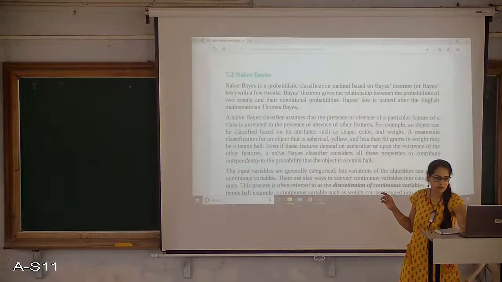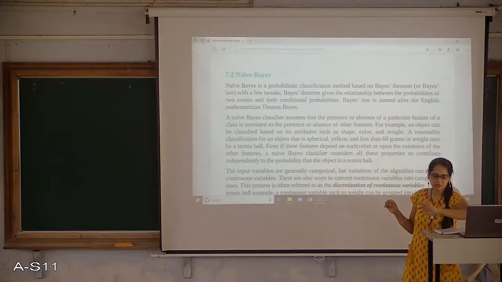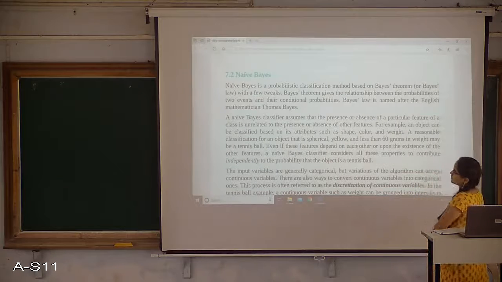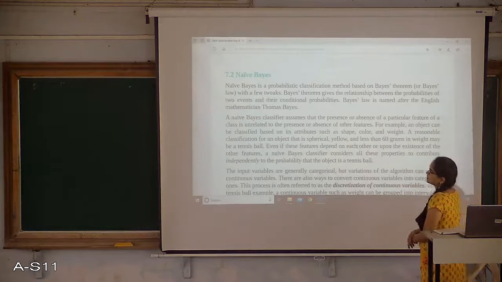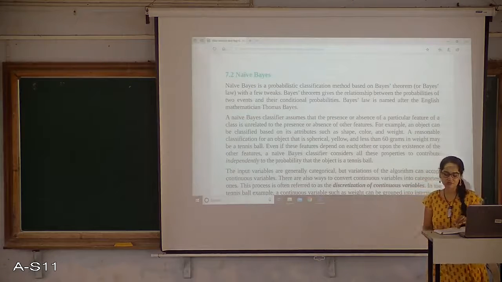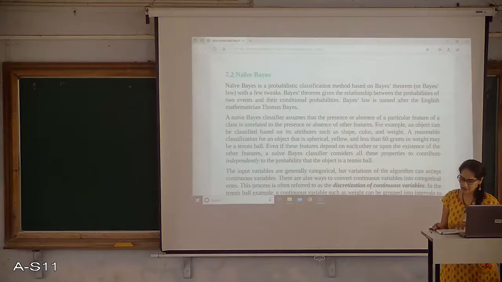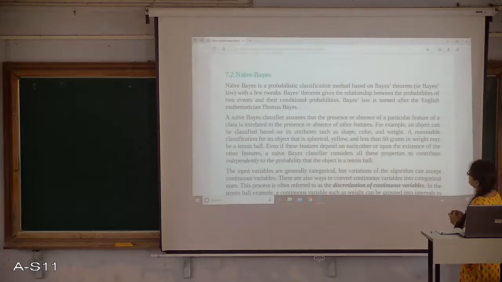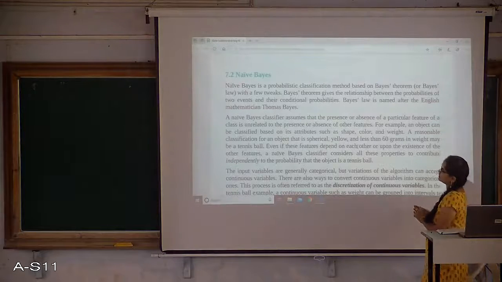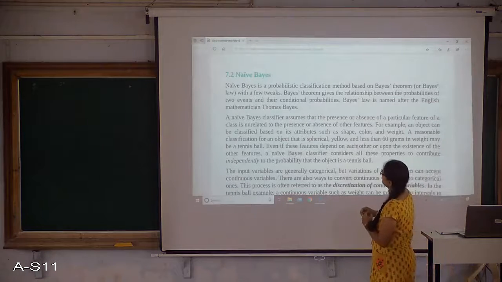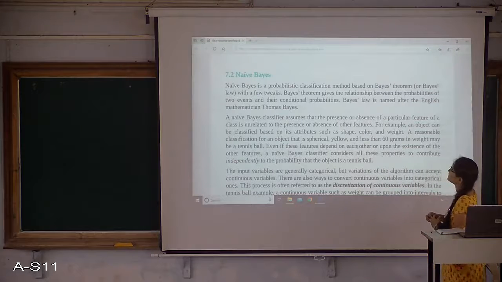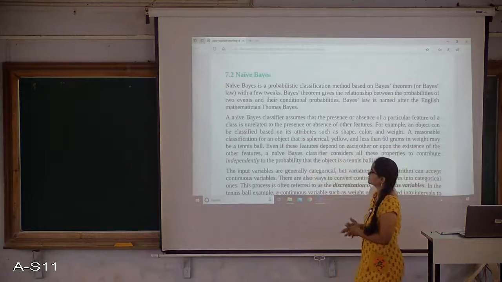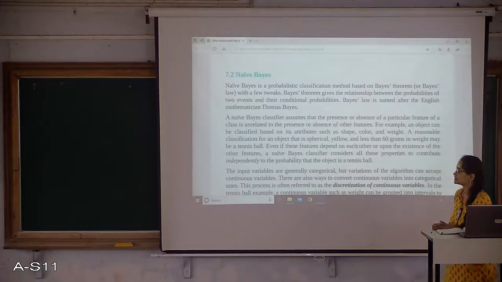Okay. Now, moving to the next concept, I'll just give an introduction about the naive-Bayes classification. Naive-Bayes classification works with the probability concept, right? So this particular algorithm was invented by a mathematician called Thomas Bayes. So it is named based on his name itself.